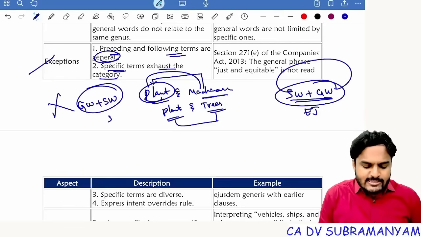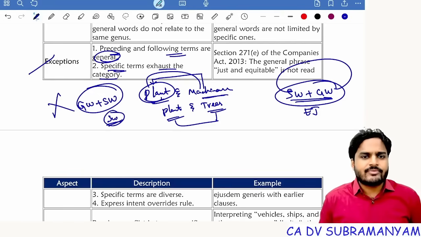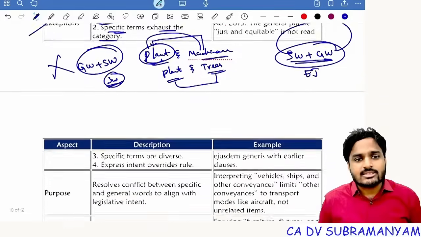Next one, specific terms exhaust the category. That means only specific words were given and the complete list was given. For general words, there is no chance at all. All specific words were given. Then just apply literal construction. No need to apply ejusdem generis.